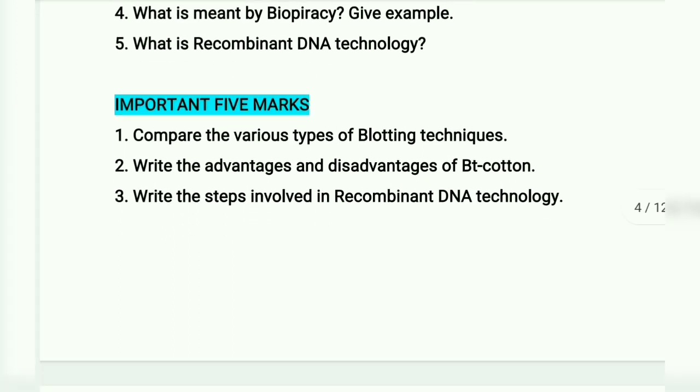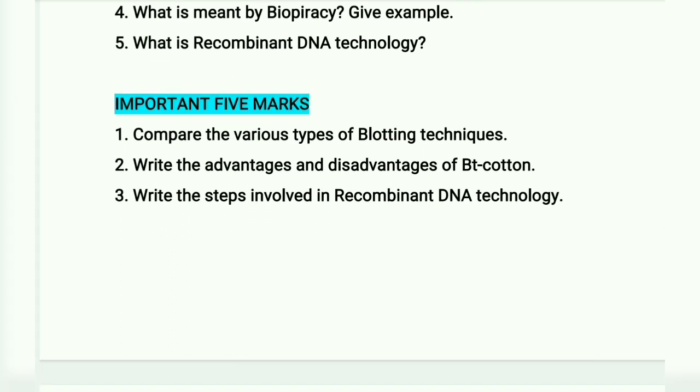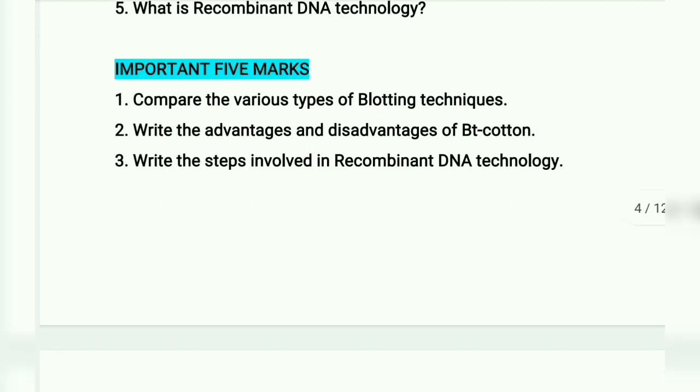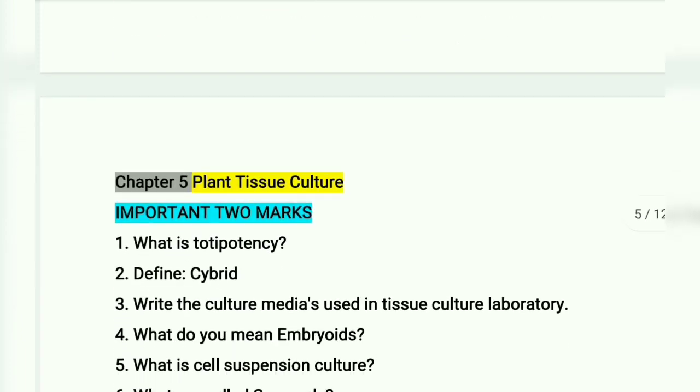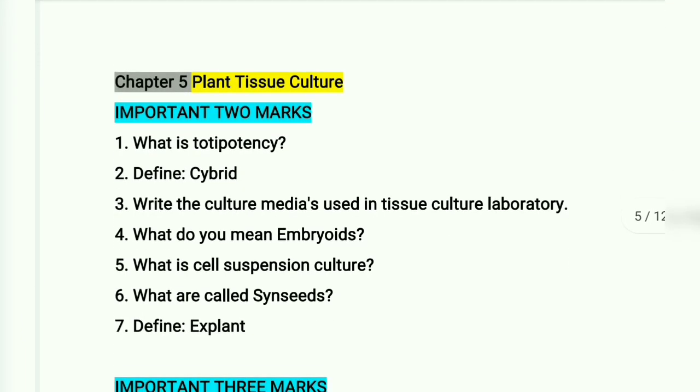Important 5 marks. Compare the various types of blotting techniques. Write the advantages and disadvantages of BT cotton. Write the steps involved in recombinant DNA technology. Chapter 5 Plant Tissue Culture.